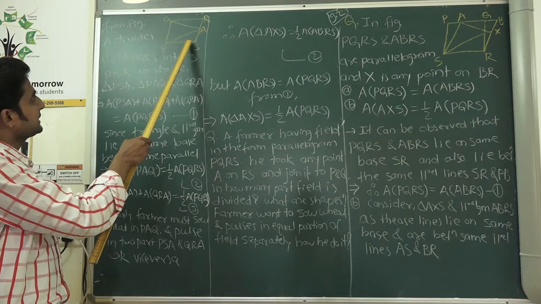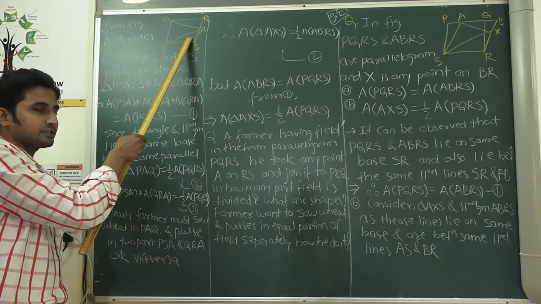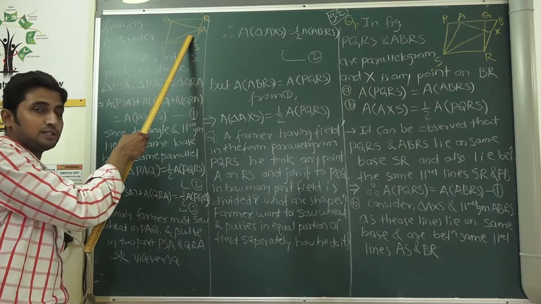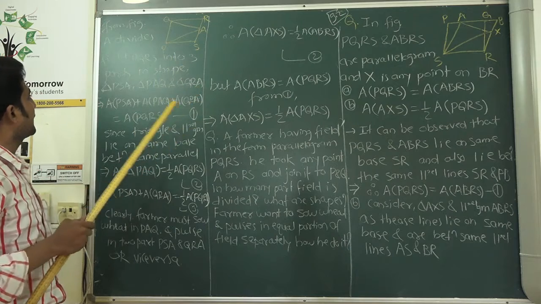Now it is clearly seen that the area of this triangle plus the area of this triangle plus the area of this triangle is equal to the area of what, dear students? The area of the complete parallelogram. Very good.